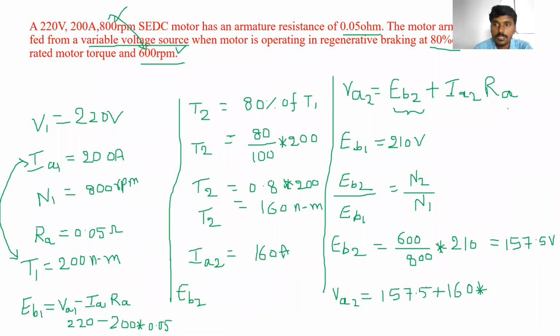What is the value of RA? RA is the armature resistance, the fixed value, that is 0.05. So what is this value? 157.5 plus 160 into 0.05 is 165.5.